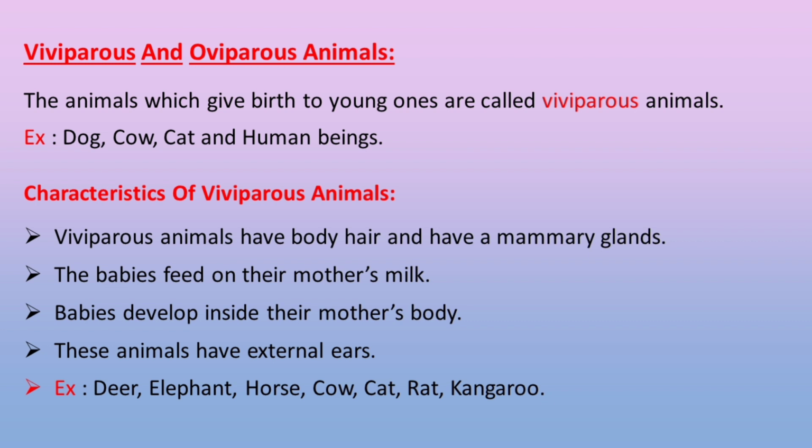Characteristics of viviparous animals. Viviparous animals have body hair and have mammary glands. The babies feed on their mother's milk. Babies develop inside their mother's body. These animals have external ears. Example: deer, elephant, horse, cow, cat, rat, and kangaroo.